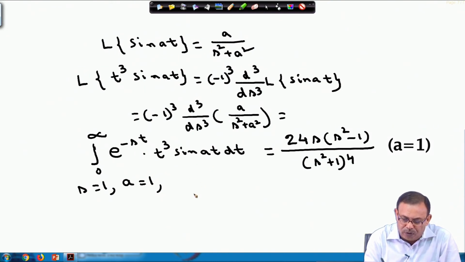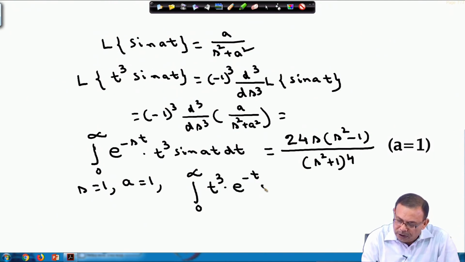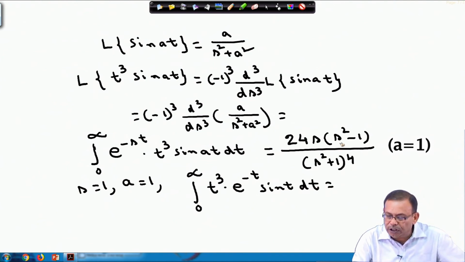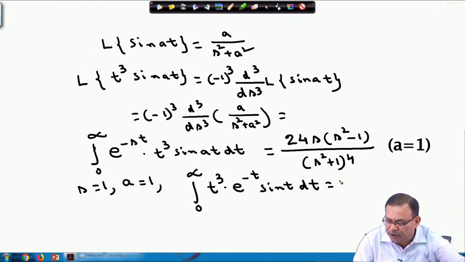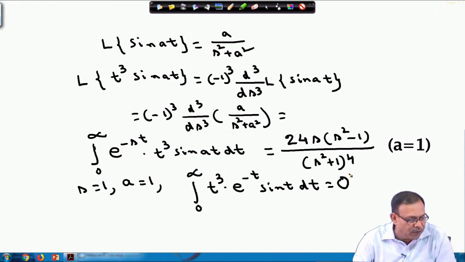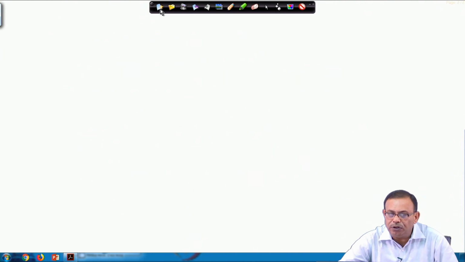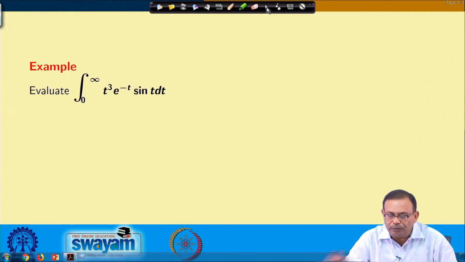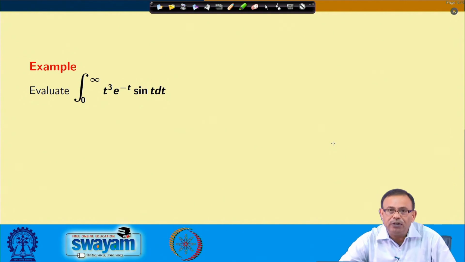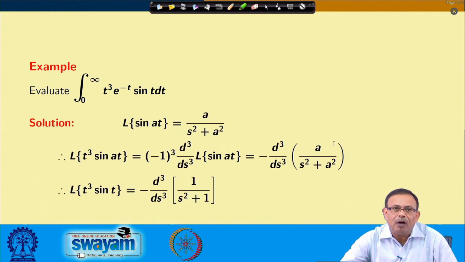So, if I put s equals 1, I will obtain the integral of t cube e power minus t sin t dt, and since s is 1, the numerator will be 0. So, using this I am getting the value as 0. Once I am doing this, you see, I am finding the Laplace transform of t cube sin t.